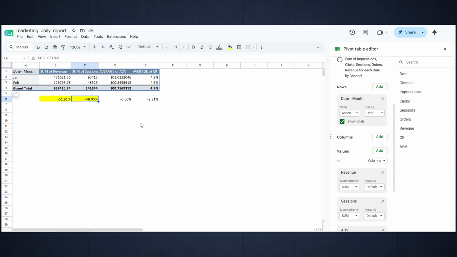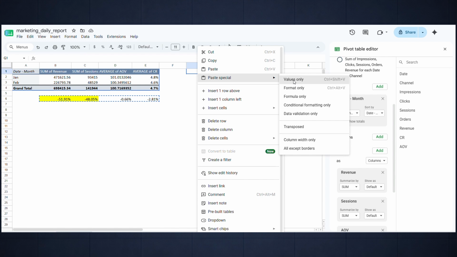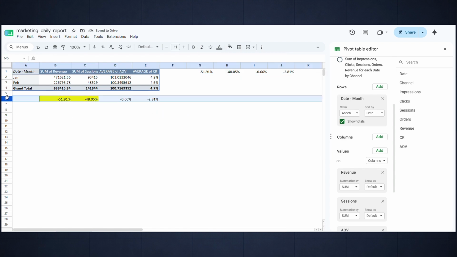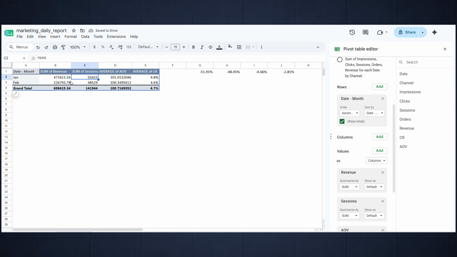And fortunately, we have more information available in the dataset. We have performance broken down by channel. Let's use that. We'll go back to our pivot table. Before adding new dimensions, first, copy the percentage calculations. Then use paste special values only. This converts the formulas into static values so they won't be affected when we modify the pivot table.